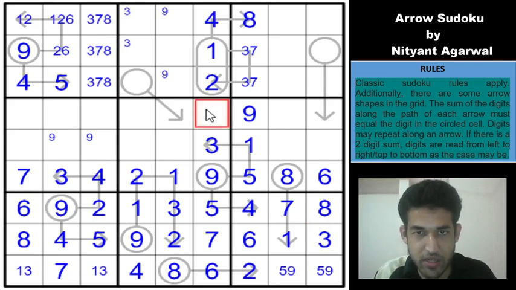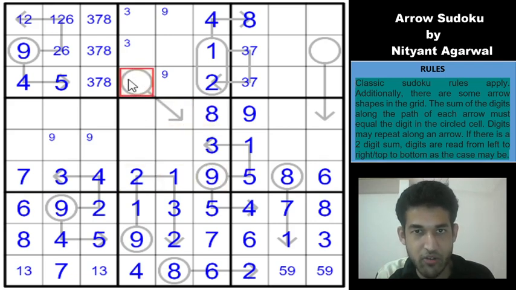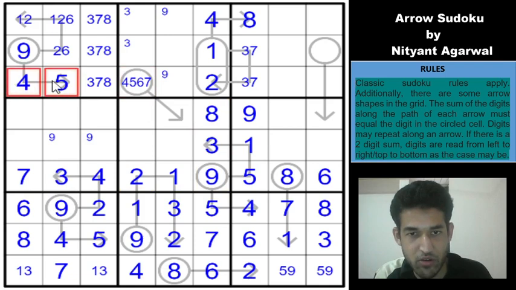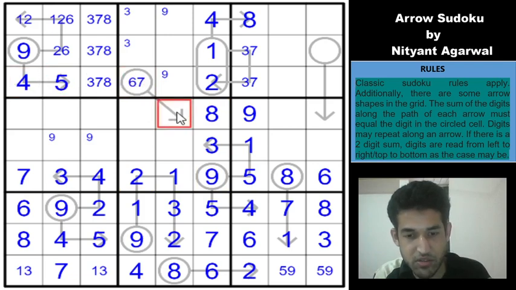Okay, the only possible digit in column 4 is 8. So I think we can write some possibilities here, right? Both of these digits are the same because it's a single digit arrow. It cannot be 1 2 3 8 9. So it can only be 4 5 6 7, but 4 5 are ruled out. So this is 6 and 7, and this is also 6 and 7.